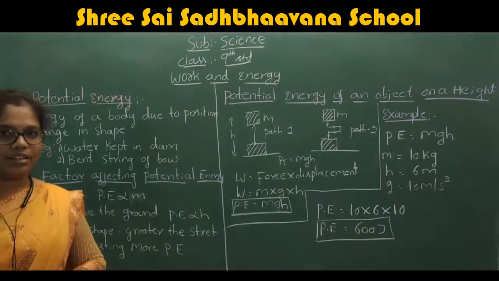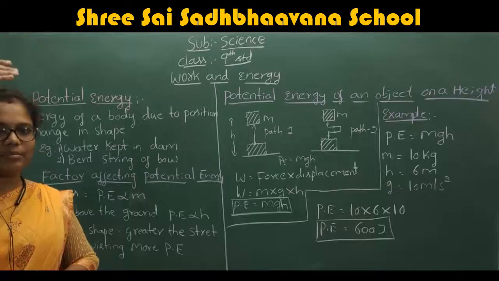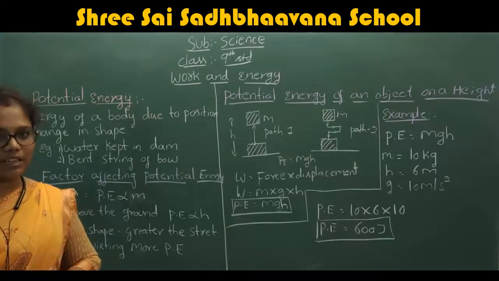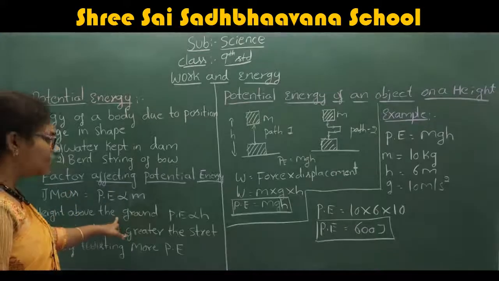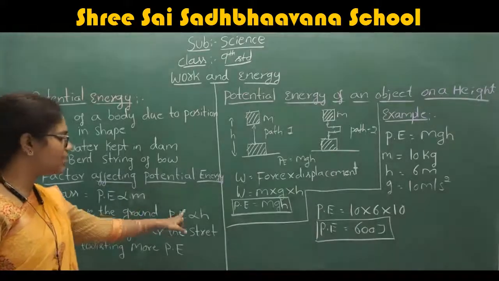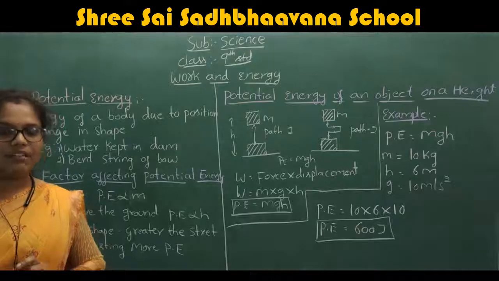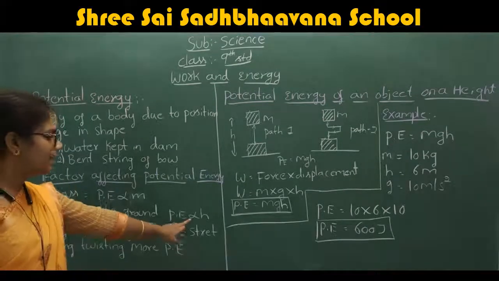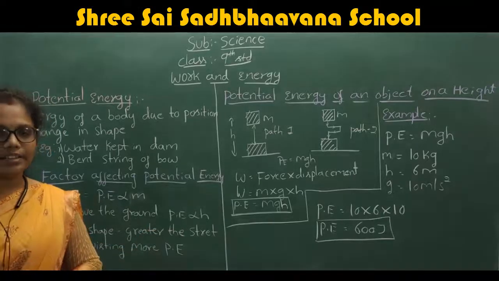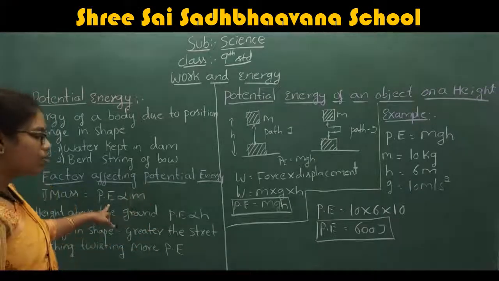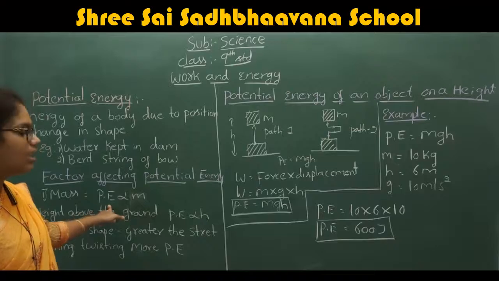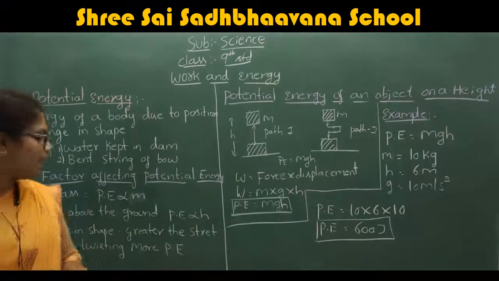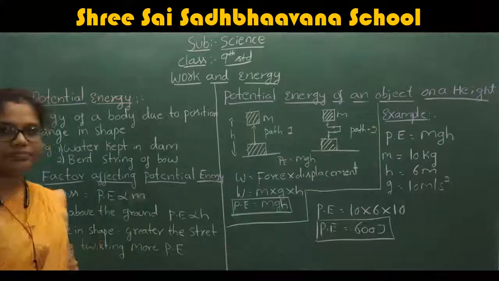What about the height? If there is more height, more potential energy is required, right? More energy is required. Therefore, for the height also, potential energy is directly proportional. Understood? For the mass the potential energy is directly proportional, and for the height also it is directly proportional. And the last one is change in shape.